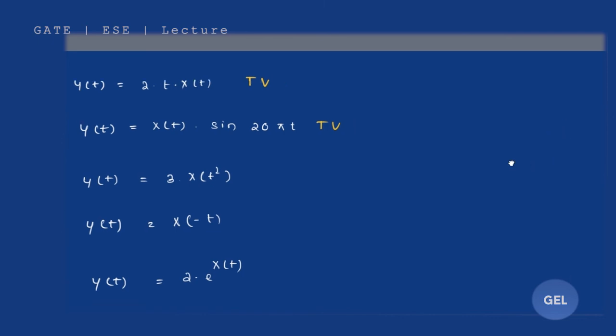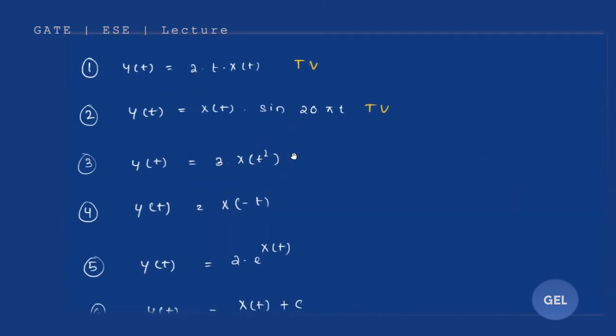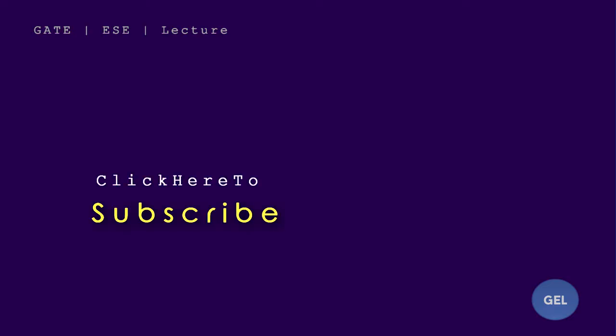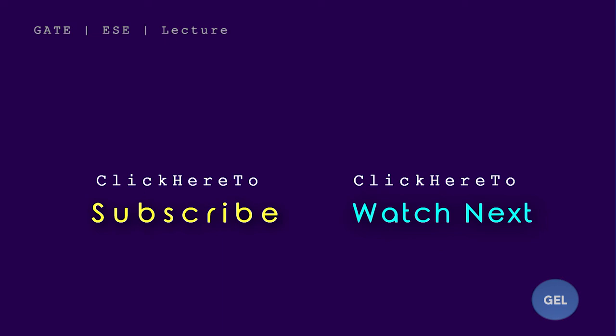Clear? In the same way, now look at this example. My dear friend, look here. This is very important. Look here carefully. This is x of t square. Sir, I feel it will be time invariant. Arre, look and see what it will be.